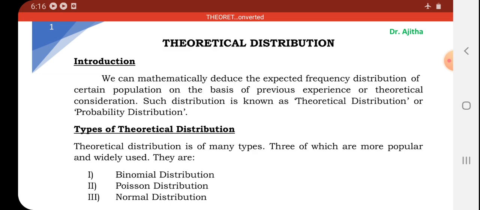In this theoretical distribution, we are going to find out how this expected frequency distribution can be mathematically deduced. Such expected frequency distribution is mathematically deduced on the basis of some previous experience or some theoretical consideration, and this frequency is known as expected frequency. What we have studied in case of measures of central tendency and dispersion is all about observed frequency. We simply wrote f. It is known as observed frequency or the actual frequency.